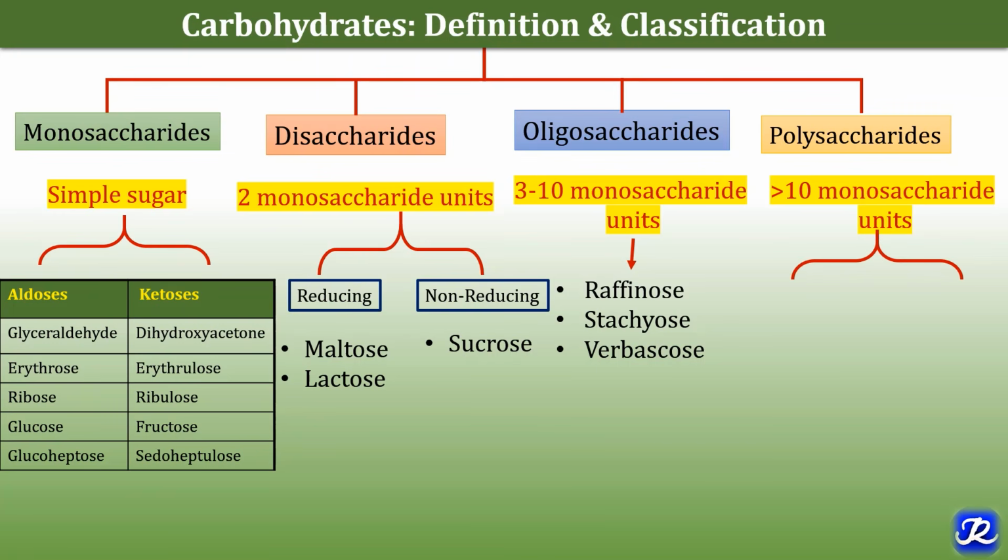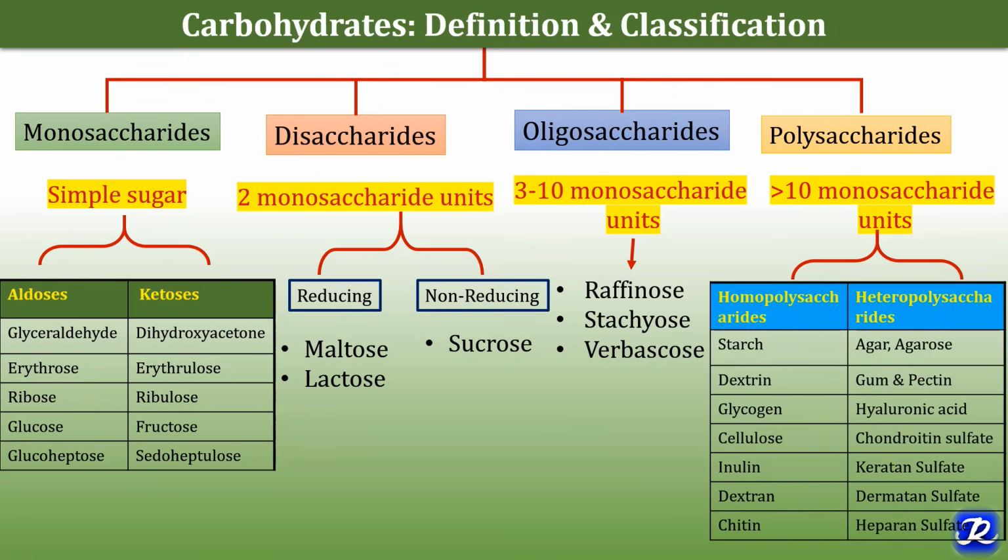And polysaccharides are further subdivided into homopolysaccharides and heteropolysaccharides. Starch, dextrine, glycogen, cellulose, inulin, dextran, chitin, these are homopolysaccharides. And agar, agarose, gum and pectin, hyaluronic acid, chondroitin sulfate, keratin sulfate, dermatan sulfate, heparan sulfate, these are heteropolysaccharides.